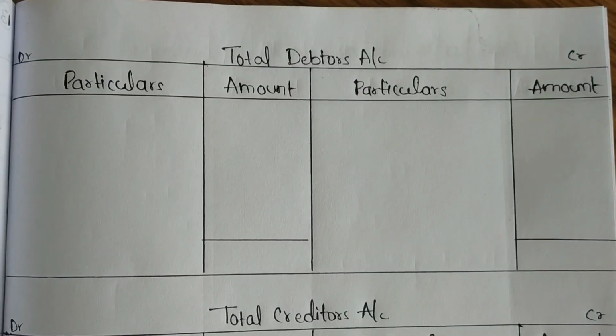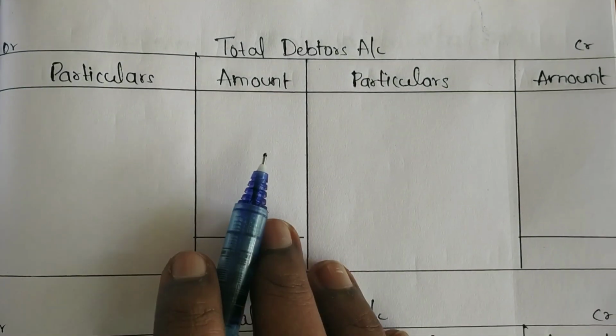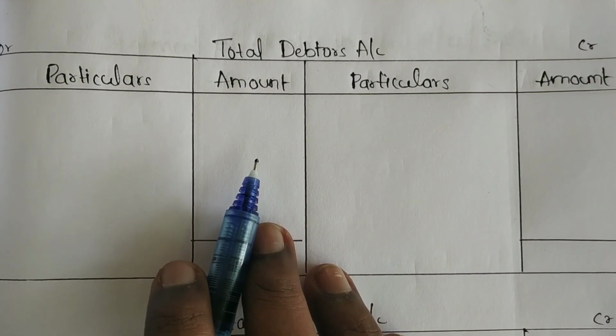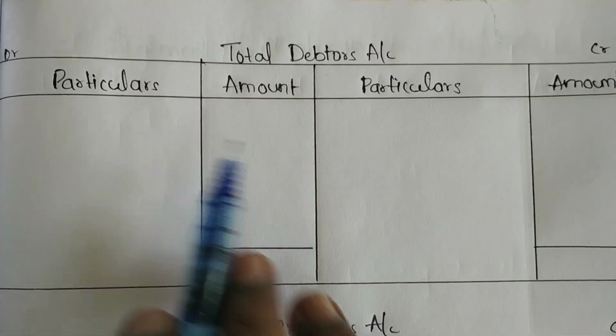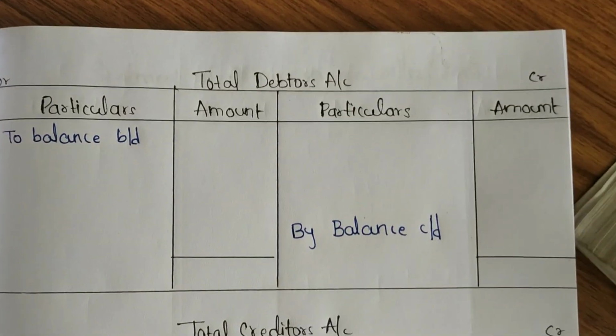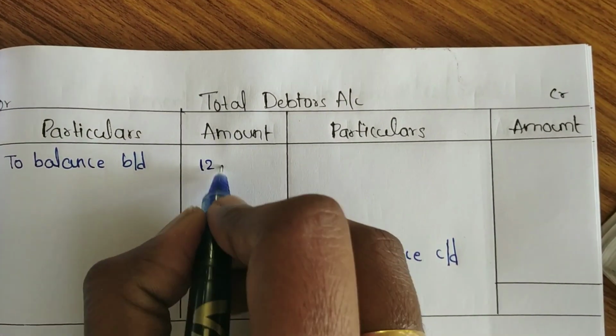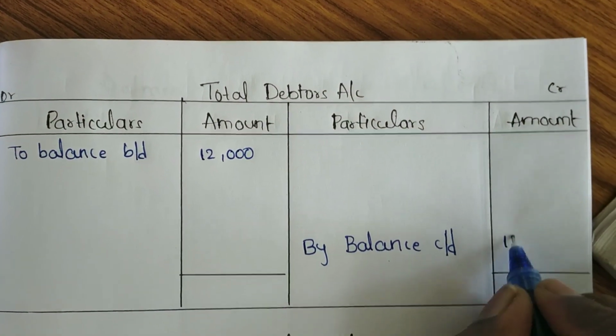So now let's compute the cash account as well as the total debtors account to find out the cash sales and credit sales. Let's prepare the total debtors account first. See the question and take the opening balance on the debit side and the closing balance on the credit side. Opening balance is 12,000 and the closing balance is 14,000.